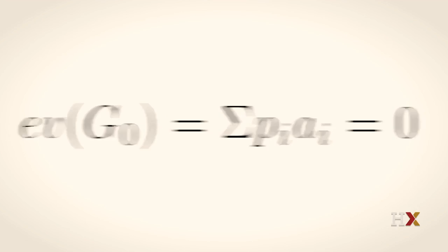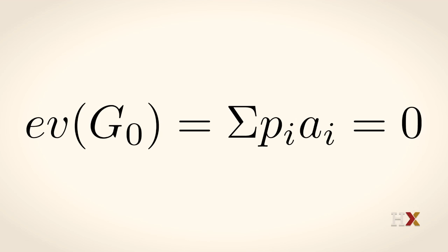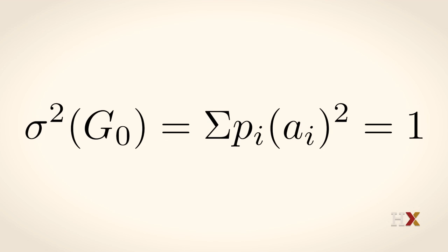And when we have a normalized game, we have very simple formulas for the expected value and variance. The sum of the Pi Ai, which is the expected value, is 0. And since the expected value is 0, the formula for the variance is simpler. The sigma squared is just the sum of Pi times Ai squared, and that's equal to 1.